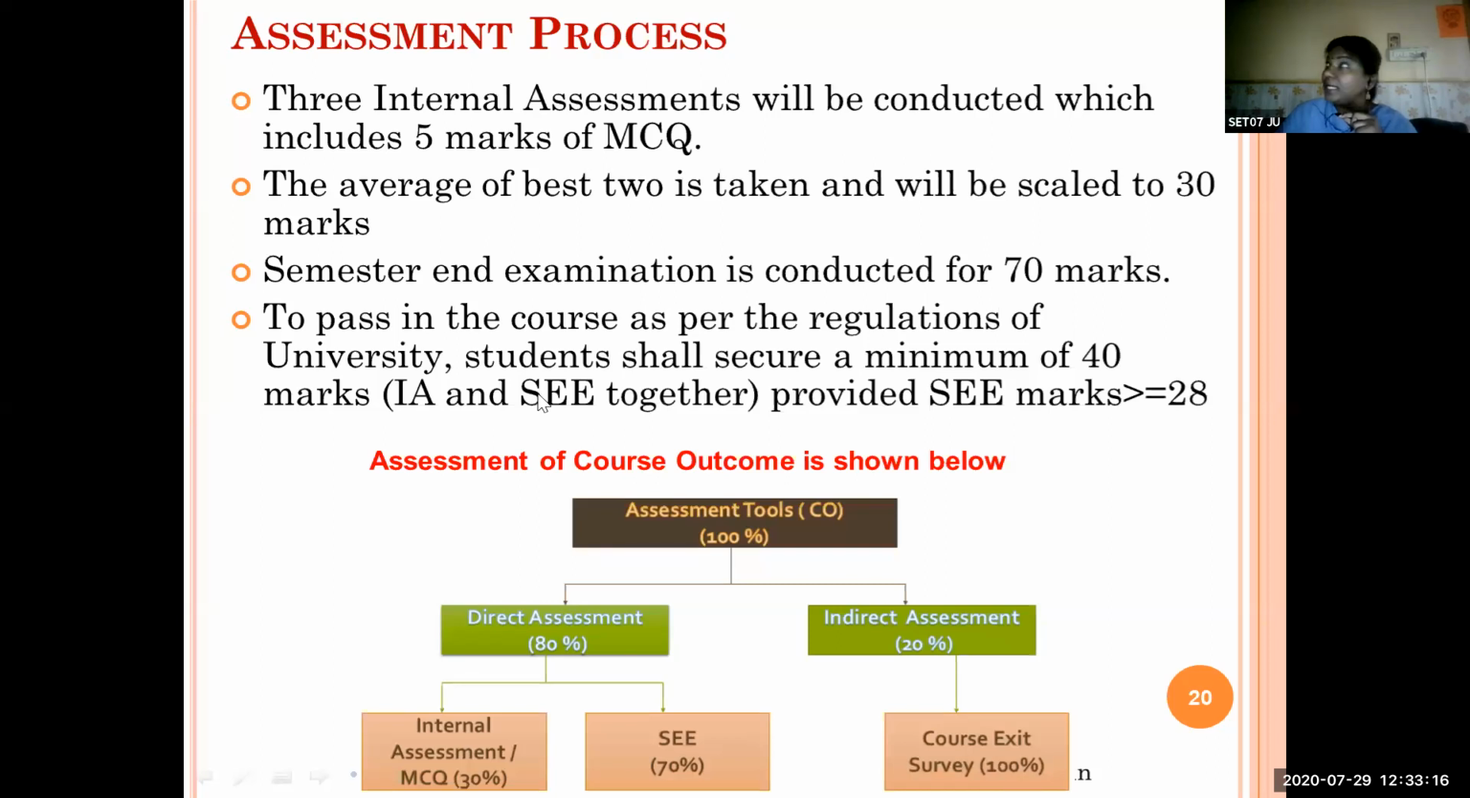Again, we have another class from 2 to 3. There we will again have the basic concepts, some bridge course aspects of what is software engineering. Only basic concepts we are going to discuss again today in the 2 to 3 class. Please try to join that class also.